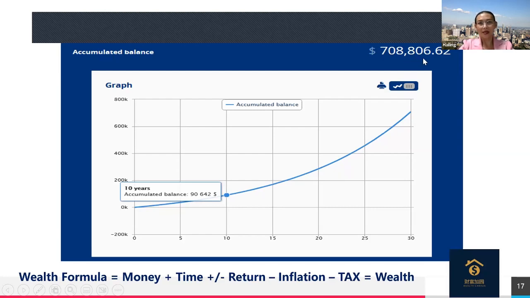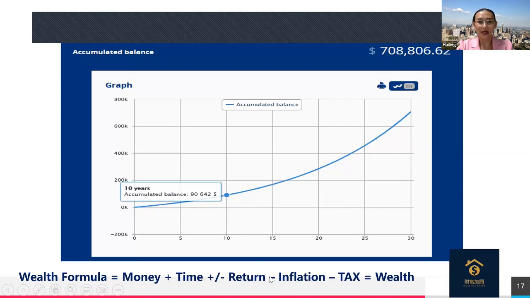So why can you see the investment grow in this way? Because we would like to share with you the wealth formula. The wealth formula equals the money, which is like the seed money you plant into the right portfolio. Then the most important factor is time. You need to have enough time to grow your money.